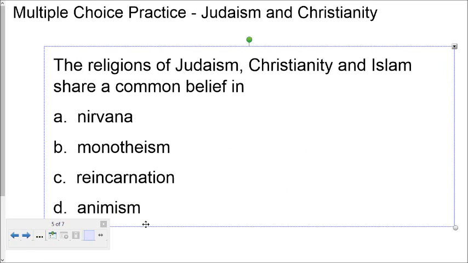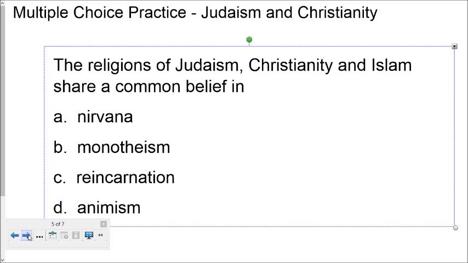Pick it. Next question. The religions of Judaism, Christianity, and Islam share a common belief in A, nirvana, B, monotheism, C, reincarnation, D, animism. Again, pause it and pick a correct answer. But this is Buddhism. This is Hinduism and Buddhism. And animism is the belief that everything in nature has a spirit. Definitely not a belief of these three religions. Again, you know the word association, you get it right.